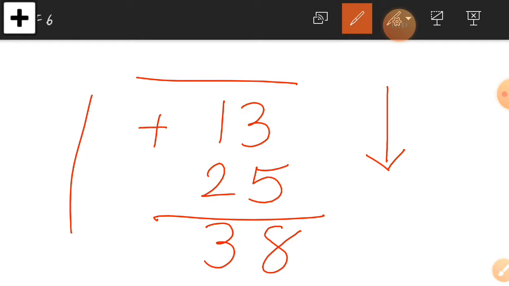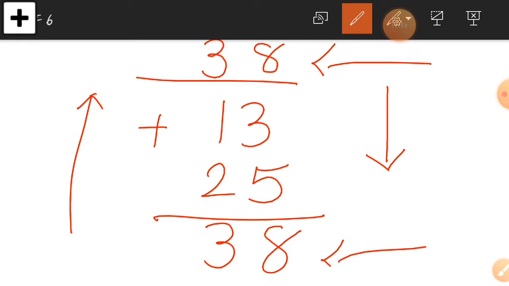Now let's go upside. In the ones column, take 5 first. So 5 plus 3 is equal to 8. Write down 8 there. Now in the tens column, we are adding upside. So take 2 first. 2 plus 1 is equal to 3. So you can see we get the same answer here. So our answer is right.